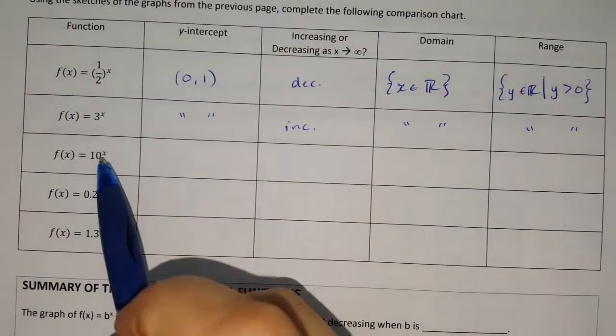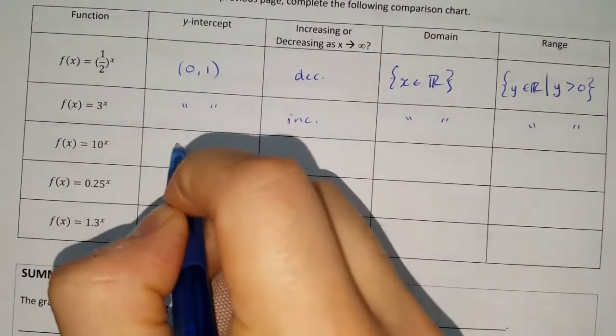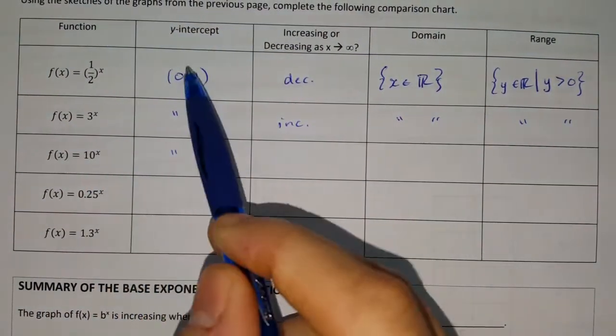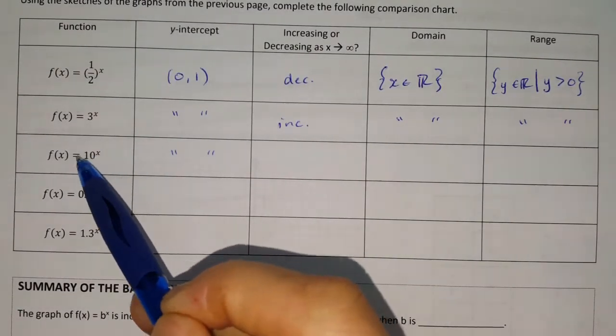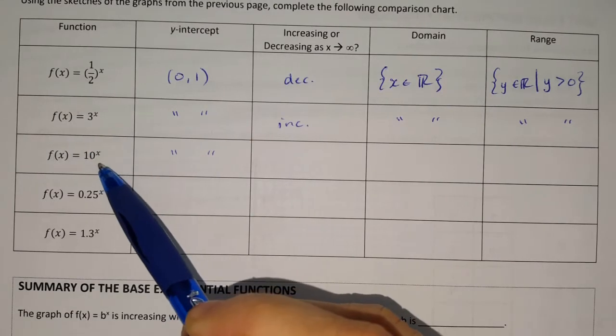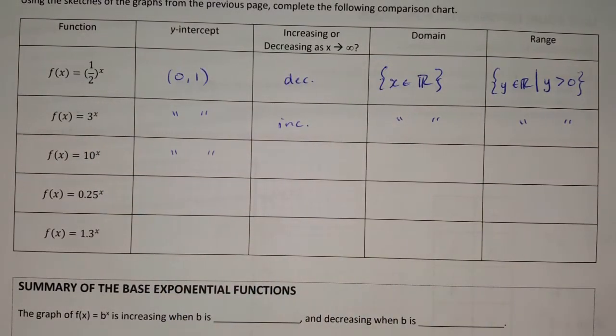Okay, so how is this function going to be different from this one? Well, we said that they're going to have the same y-intercept, right? Because again, when x is equal to 0, this will be equal to 1. And if the base changes from 3 to 10, is it still going to increase as x goes towards positive infinity? Well, let's plot this and see.